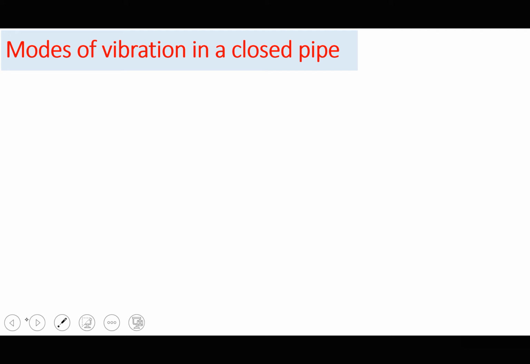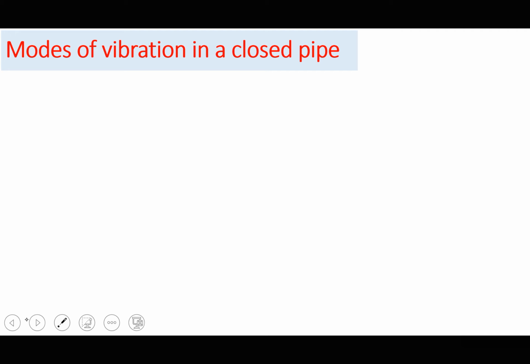Remember, the major difference between stationary waves and progressive waves was that for stationary waves no energy transfer occurs, while for progressive waves there was energy transfer. And number two, there were specific frequencies for which stationary waves were formed, which was not the case for progressive waves. So even here, in a closed pipe, there are specific frequencies for which stationary waves are formed.